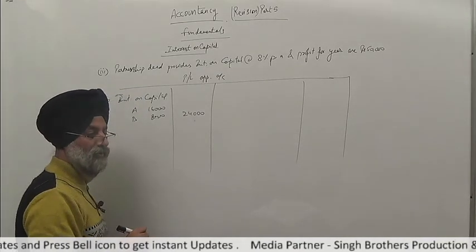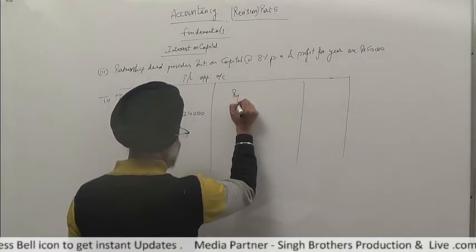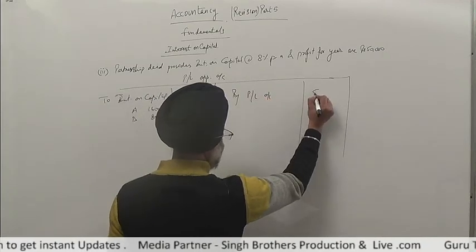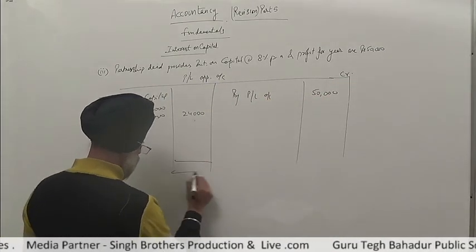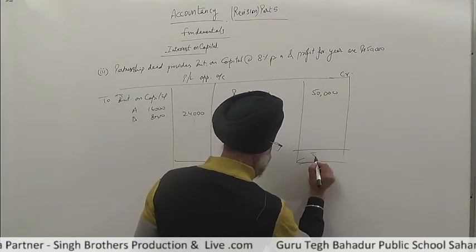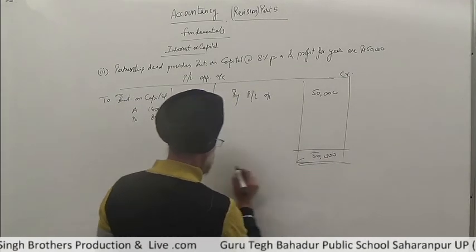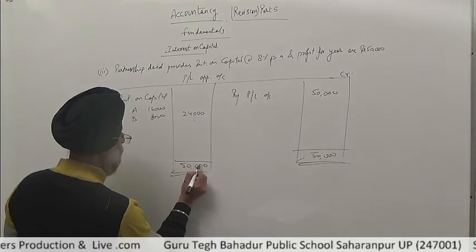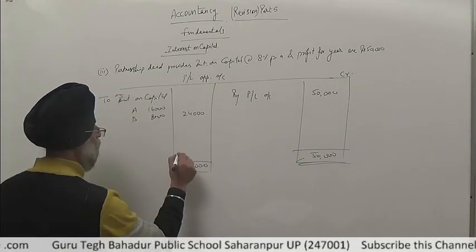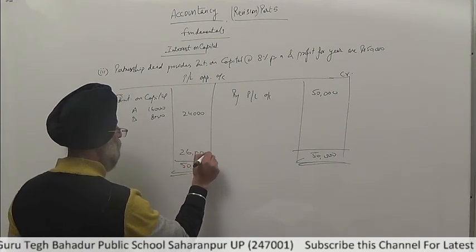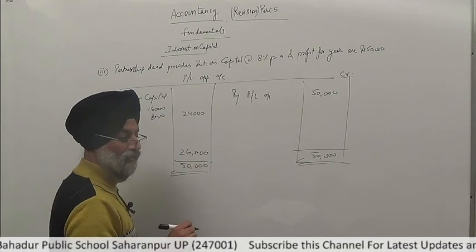Now distribute the profit that came from the P&L account, that is rupees 50,000. Again the same credit side. The balance is: subtracting this 24,000 from 50,000, you will get 26,000 profit, and this will be divided among the partners A and B in their profit sharing ratio.